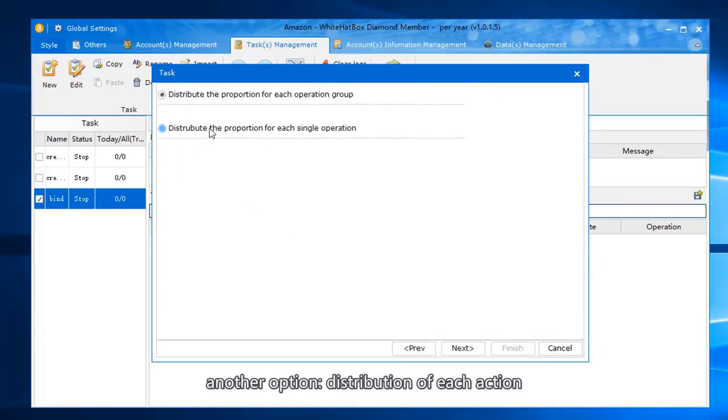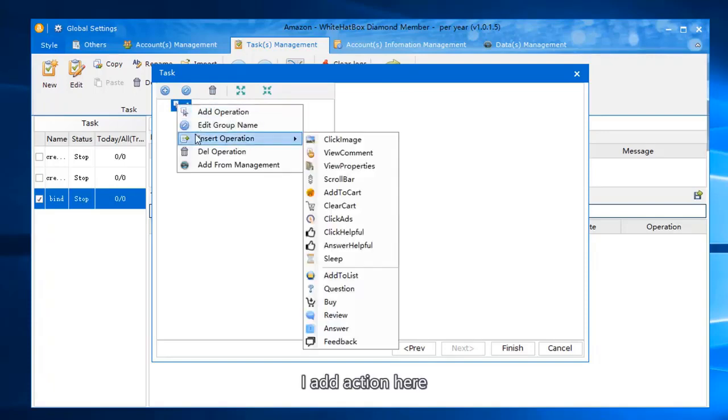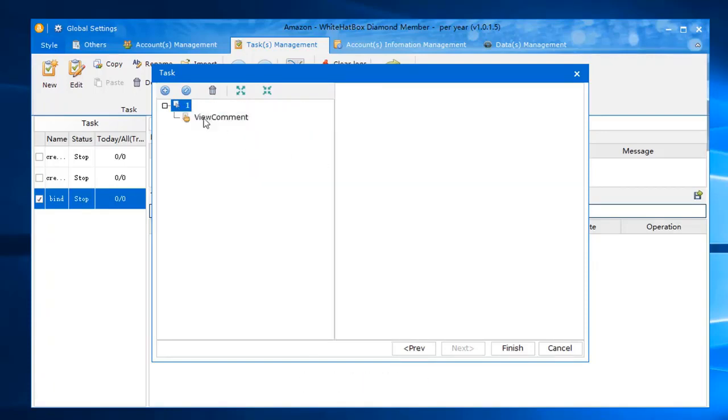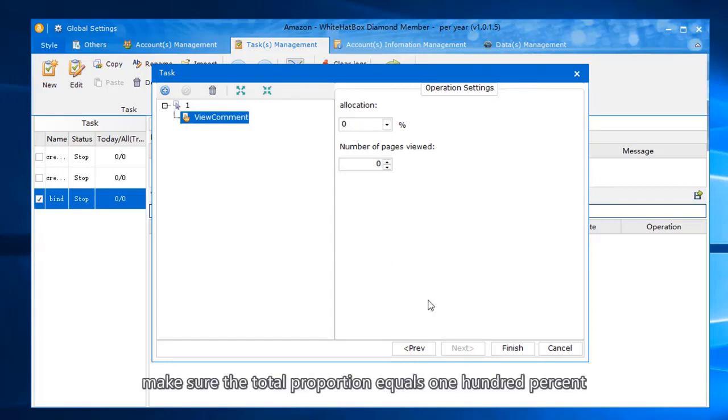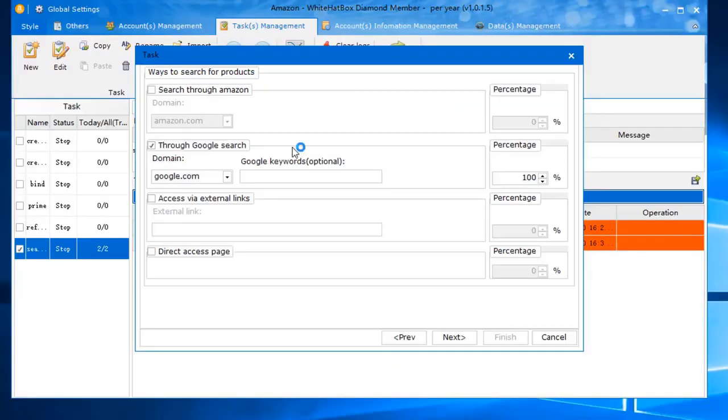Another option is distribution of each action. I add actions here. Select actions. Input the allocation proportion. Make sure the total proportion equals 100%. Let's see how the software runs. I use through Google search as an example.